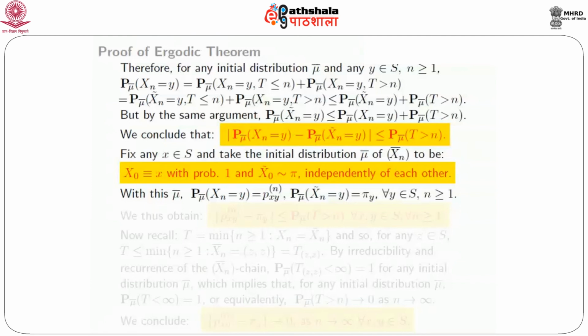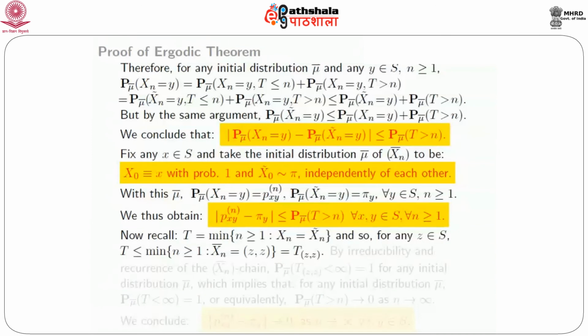And now applying that to the inequality that we obtained, which is true for any initial distribution, what we get is that |p_xy^(n) − π(y)|, the absolute difference between these two, is bounded above by P_μ̄ probability that T is greater than n. This is true for every x, every y, every n greater than or equal to 1.